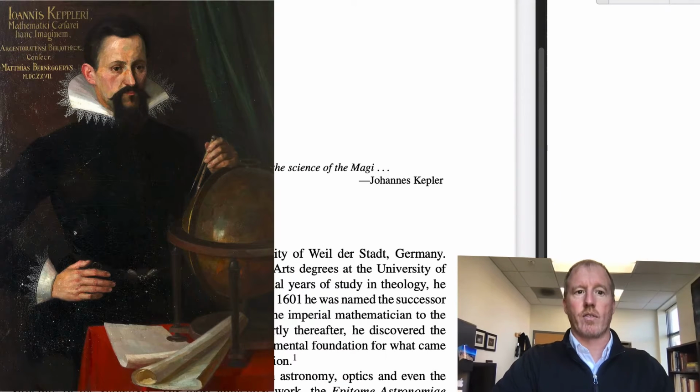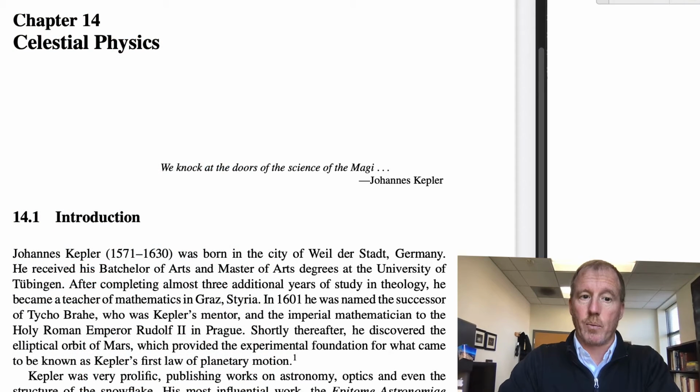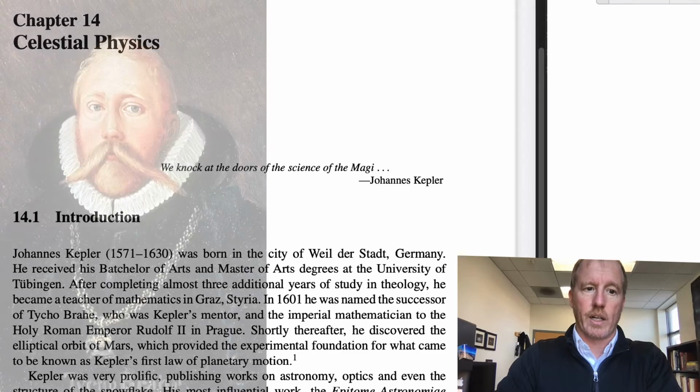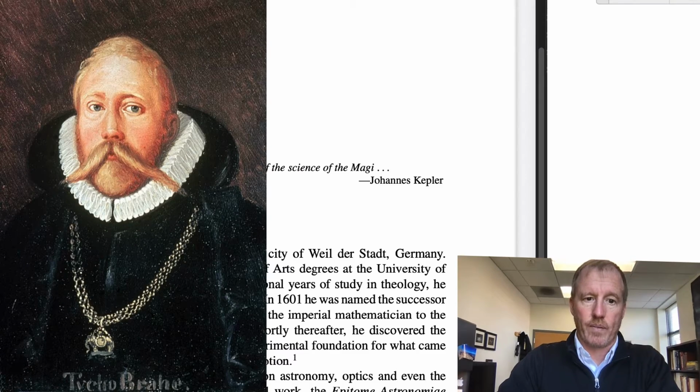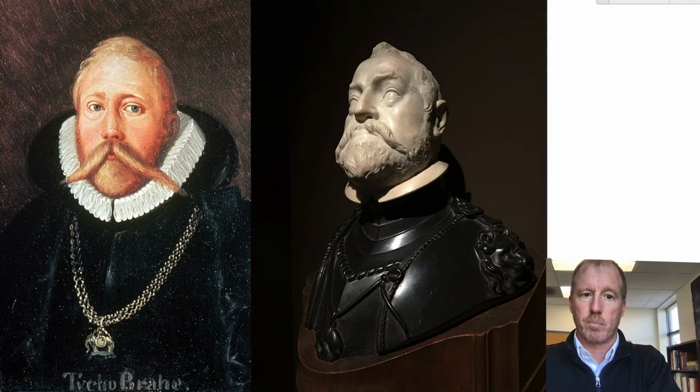He received a Bachelor of Arts and a Master of Arts degree at the University of Tübingen. After completing almost 3 additional years of study in theology, he became a teacher of mathematics in Graz, Styria. In 1601, he was named the successor of Tycho Brahe, who was Kepler's mentor, and the imperial mathematician to the Holy Roman Emperor Rudolf II in Prague.